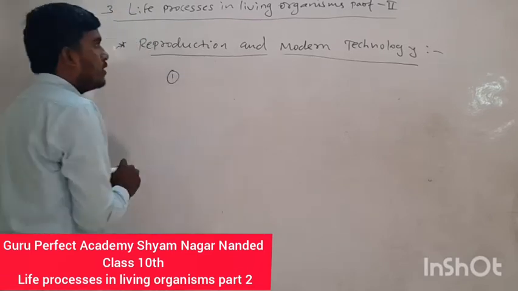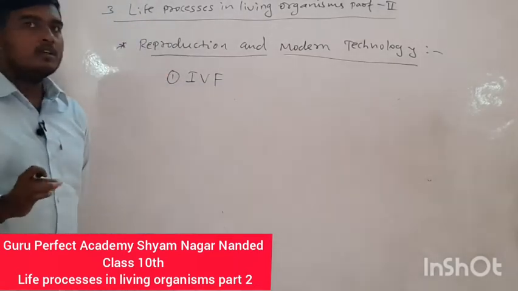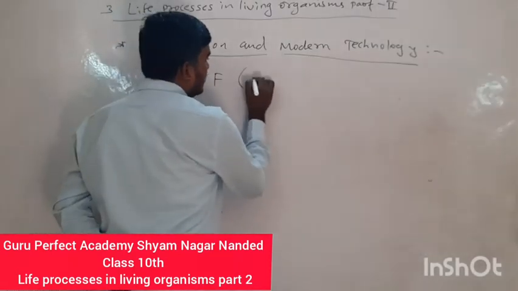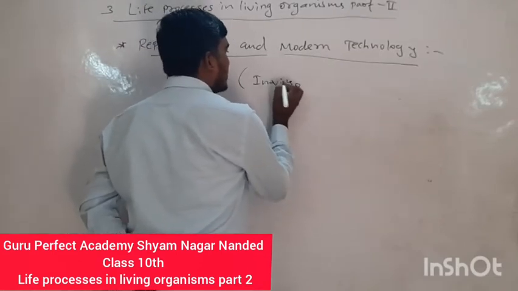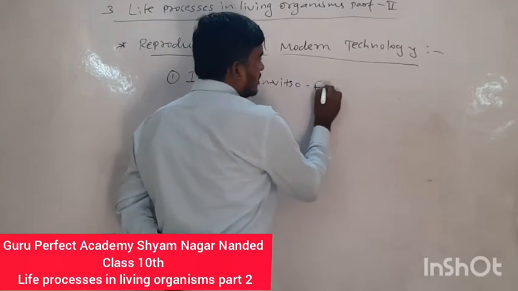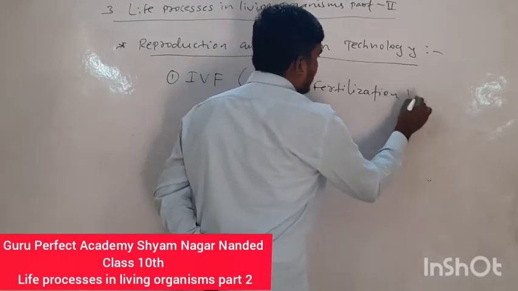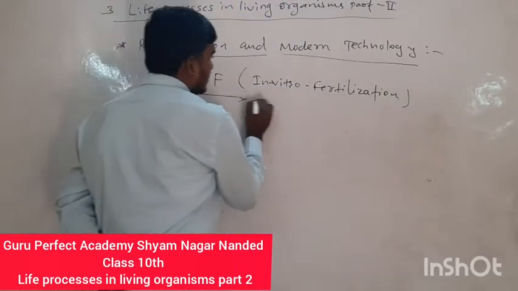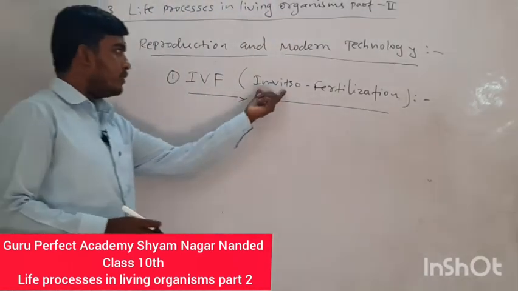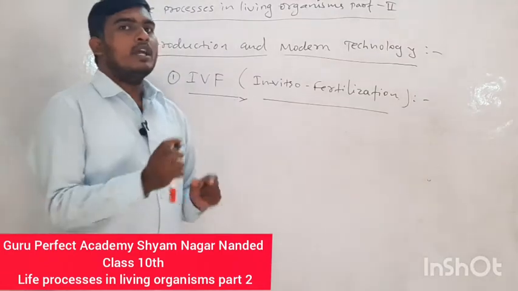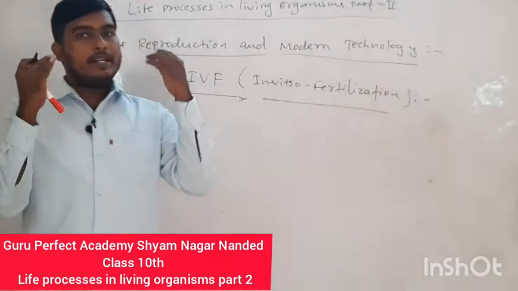The first modern technology is IVF, that is in vitro fertilization. In vitro fertilization. We know in vitro and in vivo: in vitro means artificial conditions, and in vivo means natural conditions.